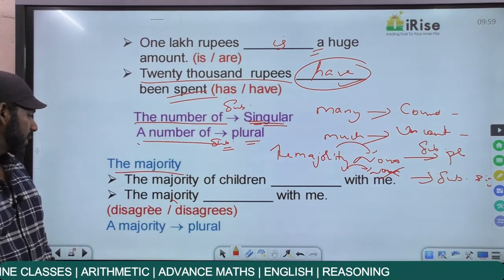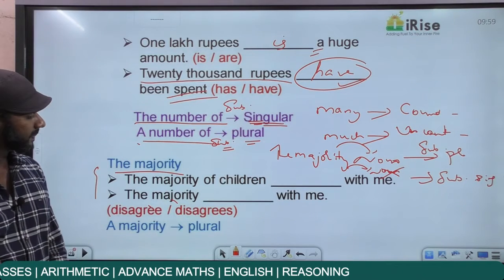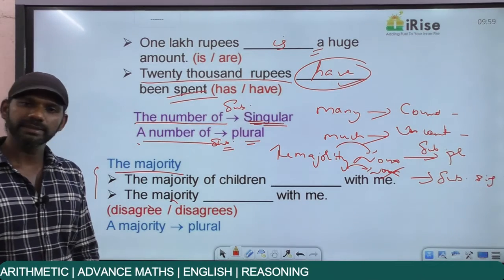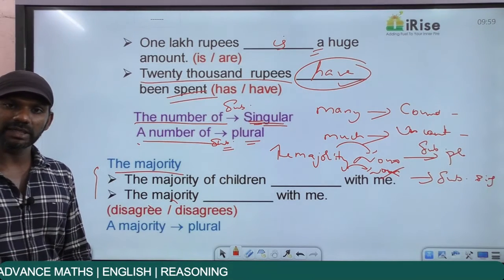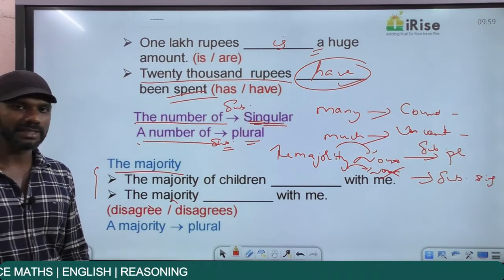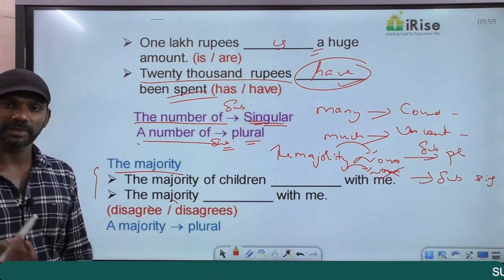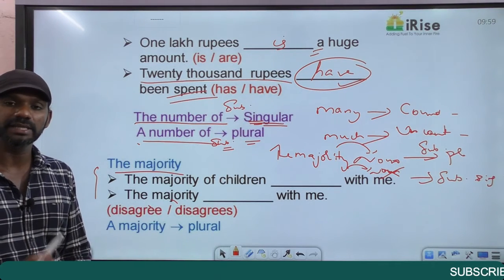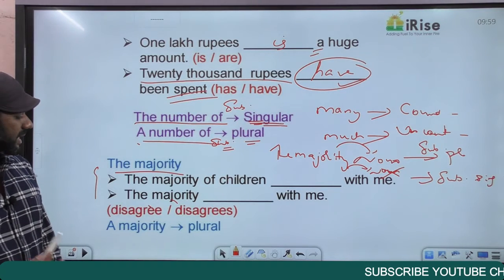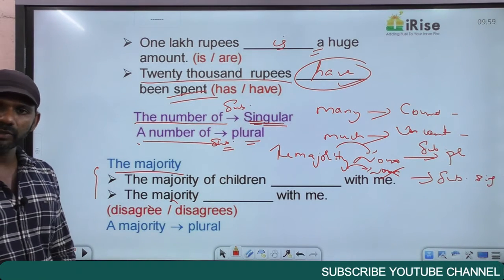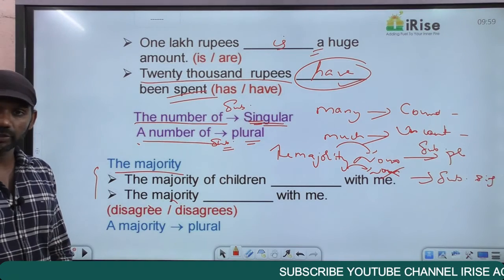Come to the statements now, these two sentences. Come to the first one. The majority of children. The majority of child, the majority of boy, the majority of girl, the majority of table, all these are wrong. So the majority of boys, the majority of children, the majority of teachers, the majority of tables, etc. The majority of children dash with me. Options are agree, disagree, disagrees.